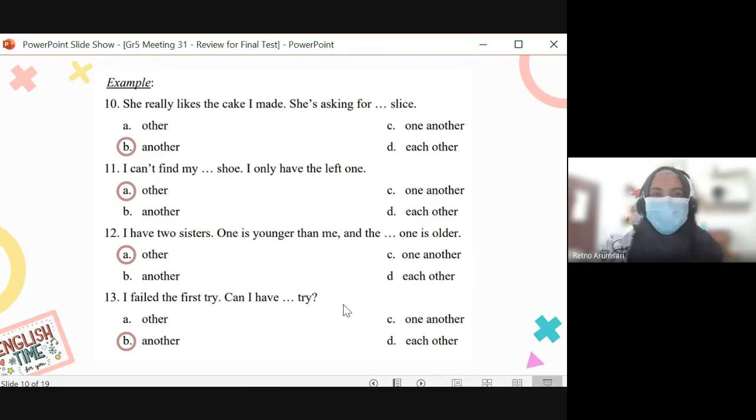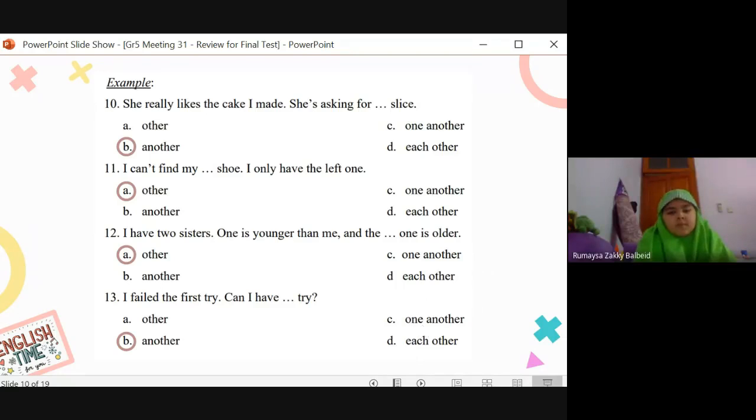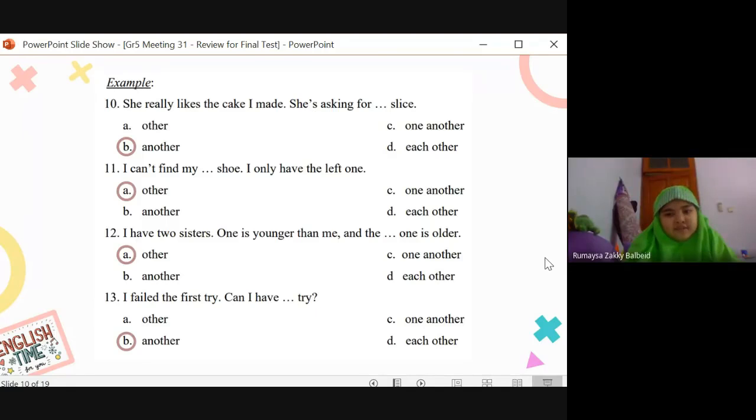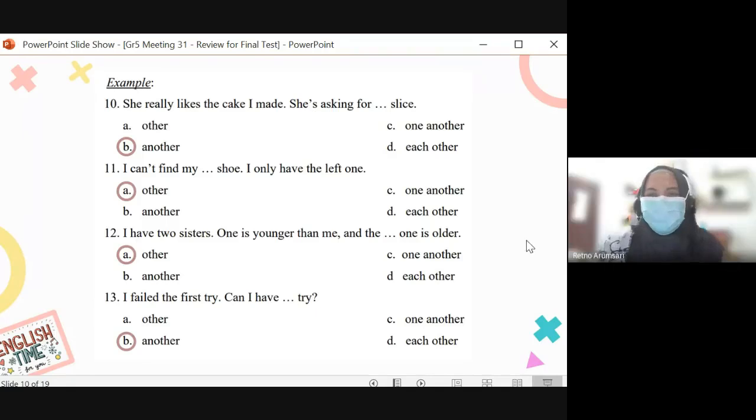Okay, any questions about this? Other, another? No? Easy, yeah? This one is, I think, the easiest one. I hope so. All right, next.